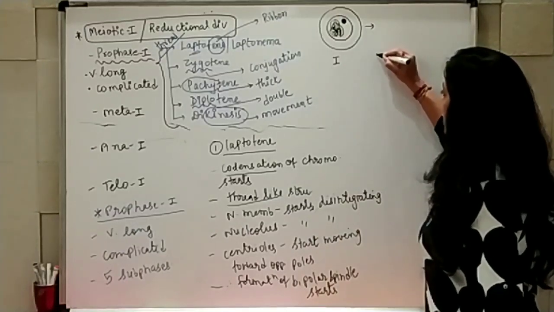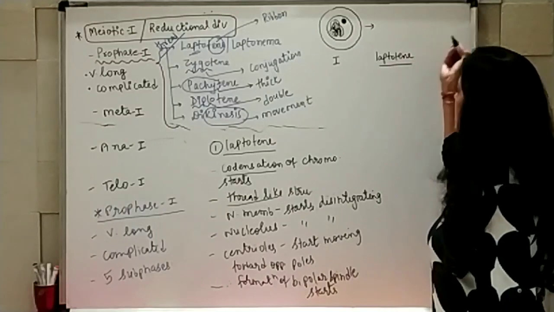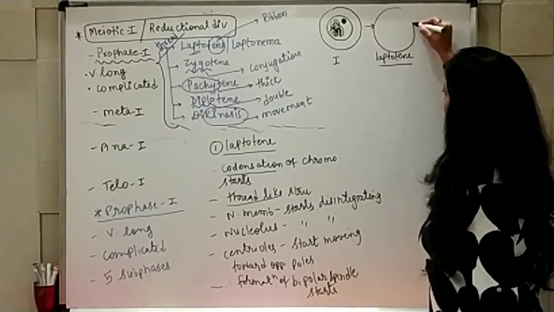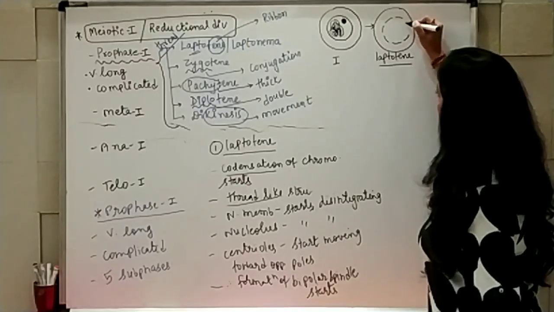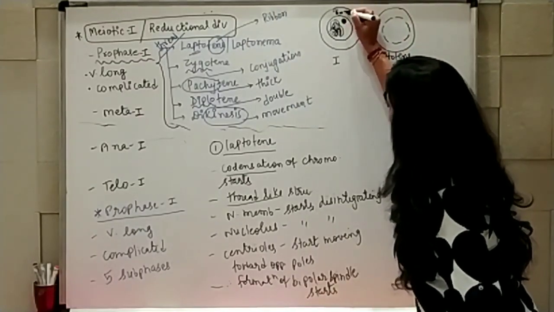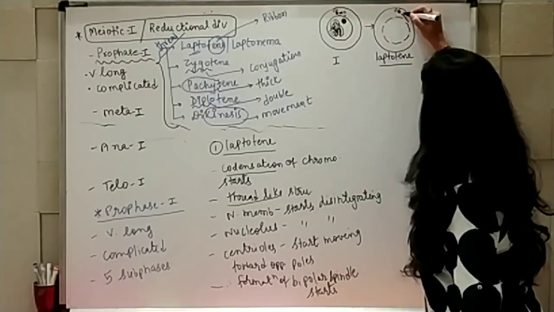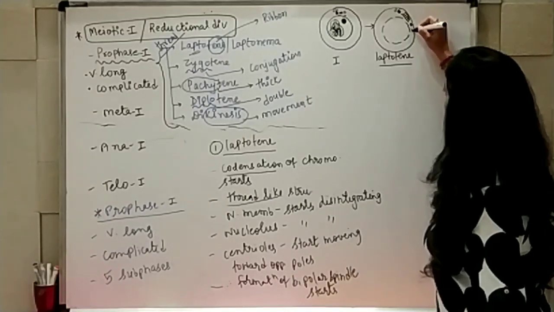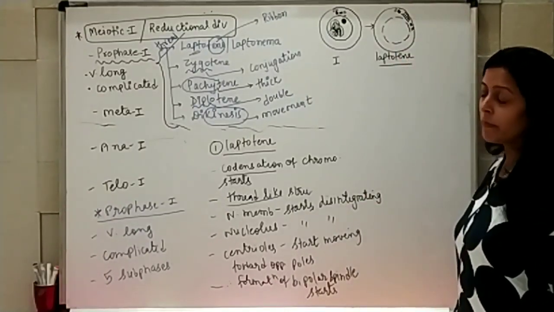Now, in leptotene, what will happen? So, nuclear membrane starts disintegrating. Here, centriole was also there. So, that centriole starts moving toward opposite pole. And because of that, bipolar spindle formation starts.